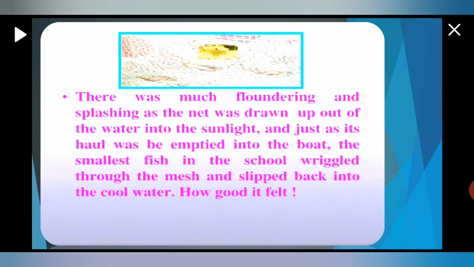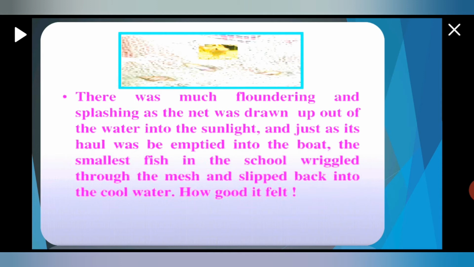That smallest fish was very little and wanted to become large, and that smallest fish slipped back into the cool water. Wriggle means twisting. That little fish twisted his body through the mesh and slipped back into the cool water.